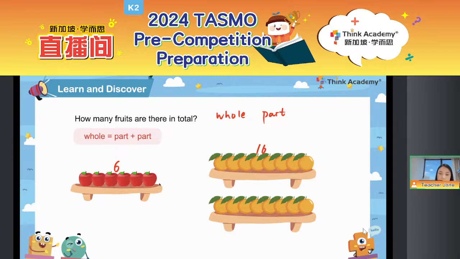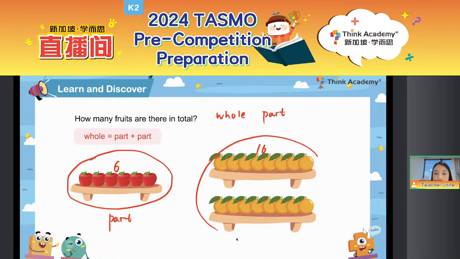So we can just give them a new name. We can set the apples as one part of the fruit. There are 6 apples. And the oranges are the other part. If we want to know how many fruits there are in total, we just use the part plus another part so that we can get the whole, the total, right?